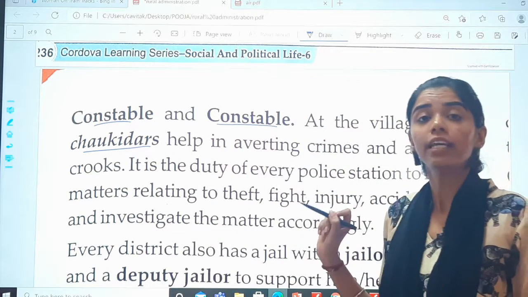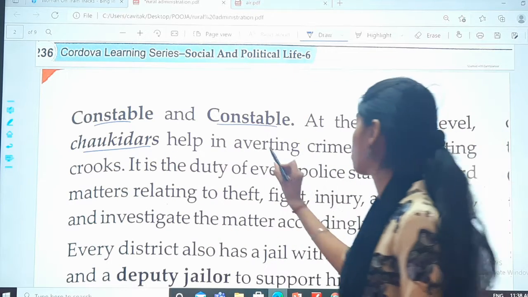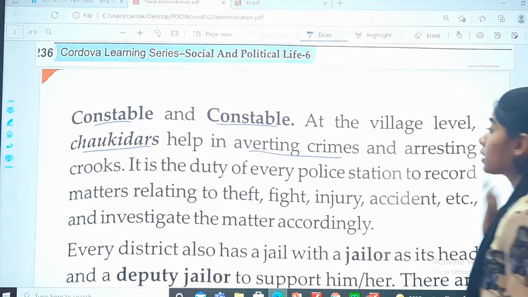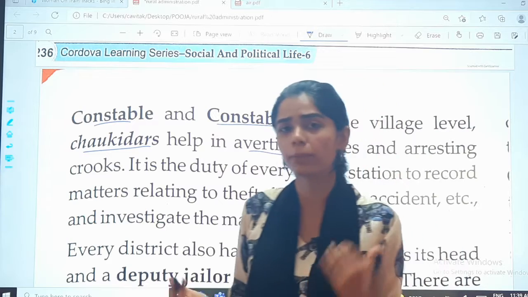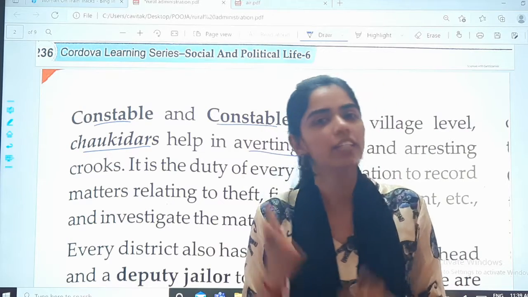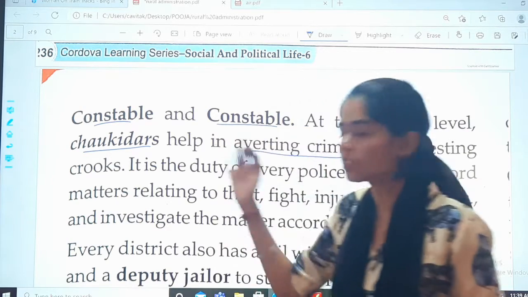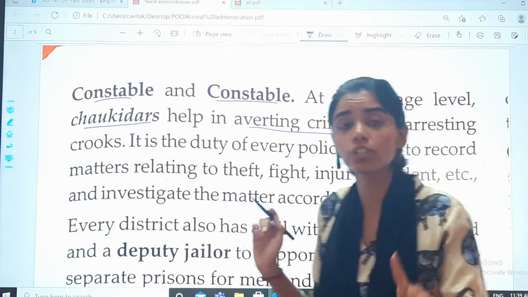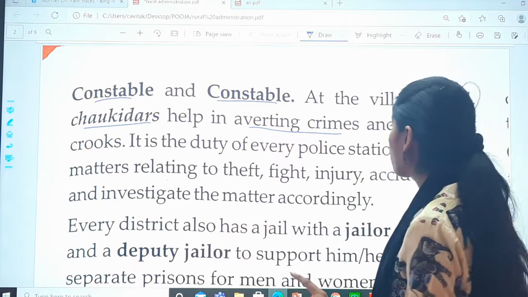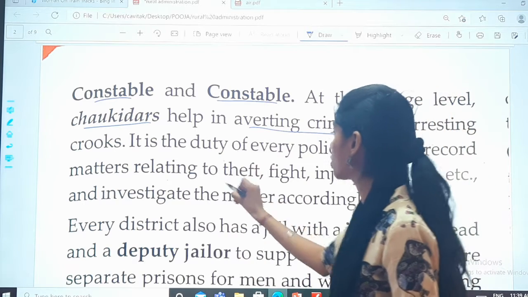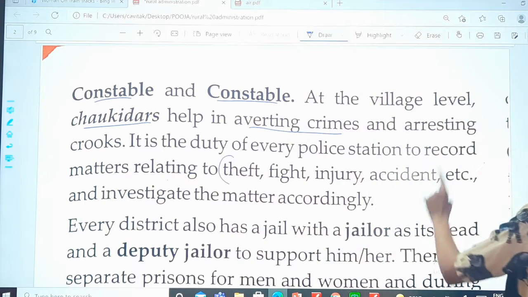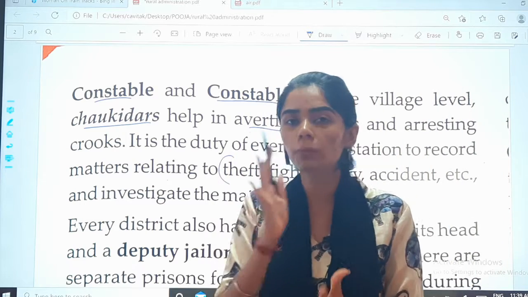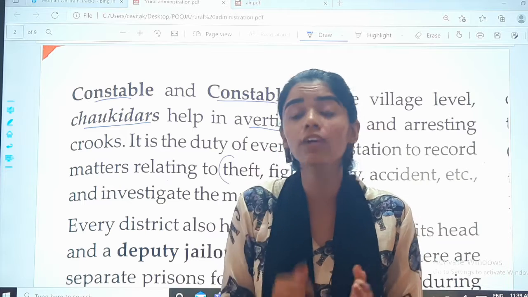Chowkidars are kept. They help in averting crimes. Averting crimes means preventing crimes and arresting the crooks, that is the bad people, the thief, the dishonest people. So that is the work. Okay, it is the duty of every police station to maintain the records related to theft, fight, injury, accidents, etc. See, whenever you go to a police station, you will see they have a book.